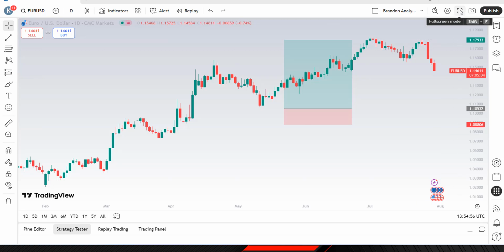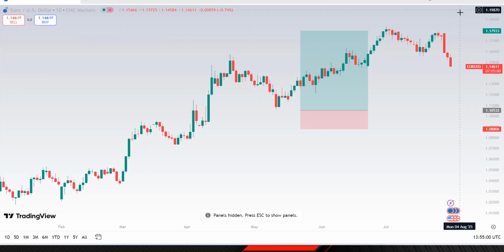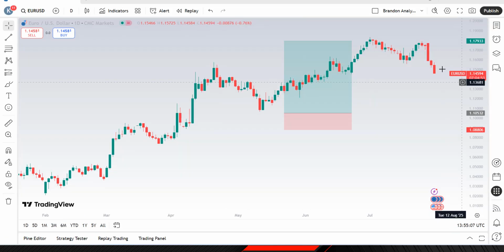Next, we have our full screen mode. Once you click on this icon, you enter the full screen mode, and if you want to exit, you can simply press escape on your laptop.